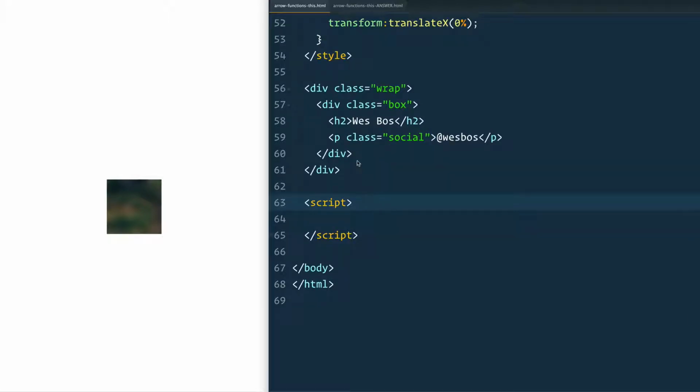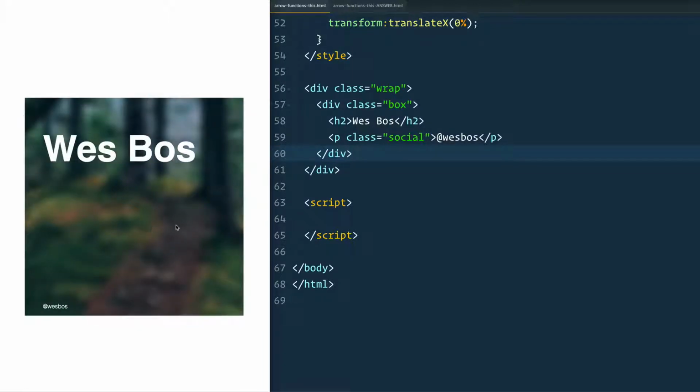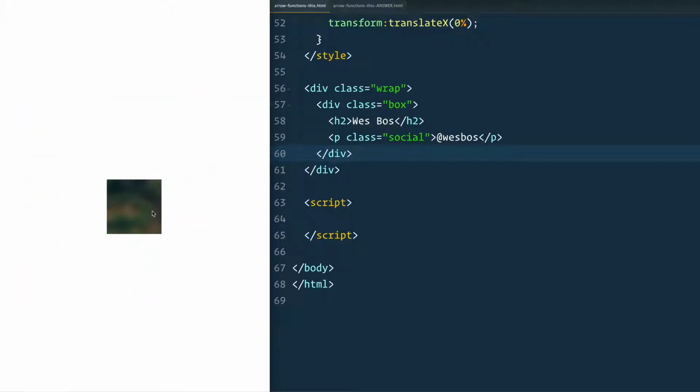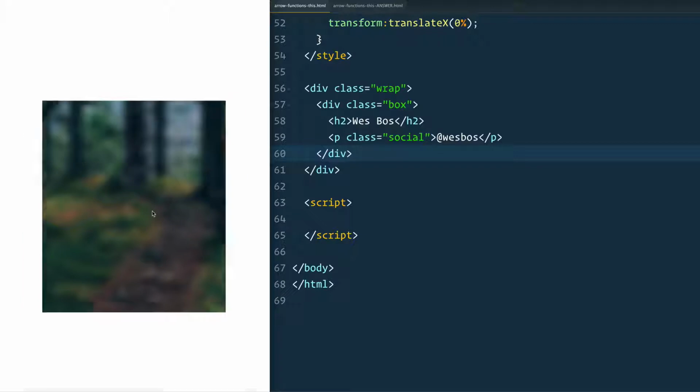So what I have here is a div with a class of box right here. When you click that box, what's going to happen is a two-stage animation. You click it, and it grows, and then it animates in these words from the left and from the right.